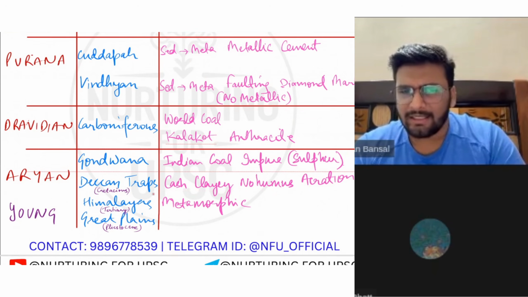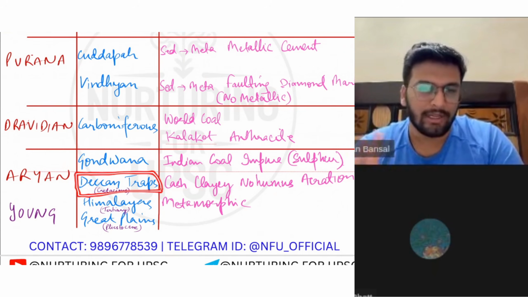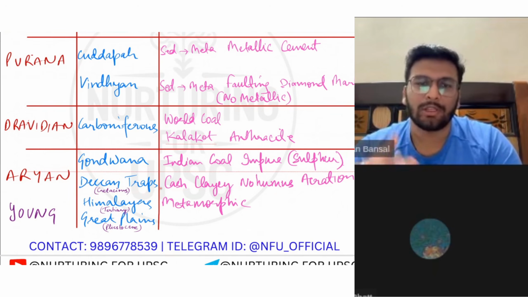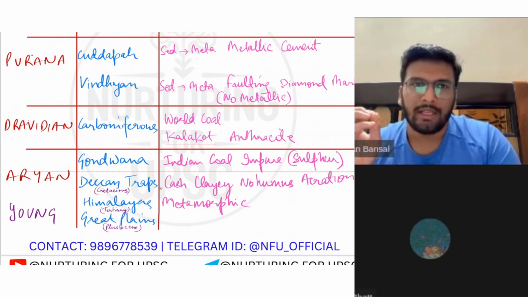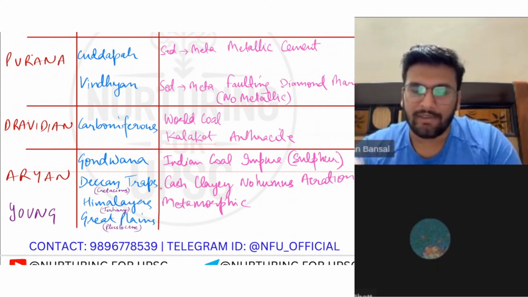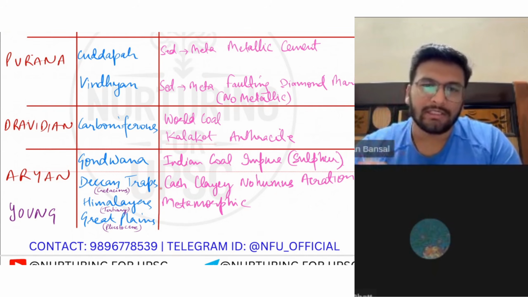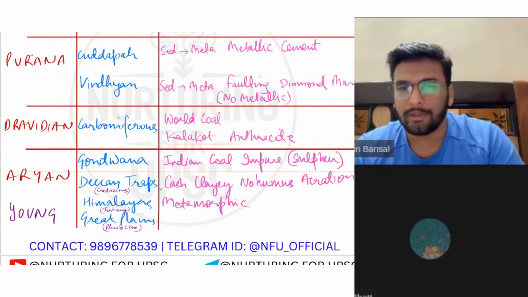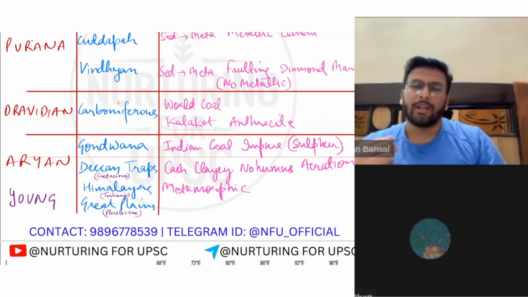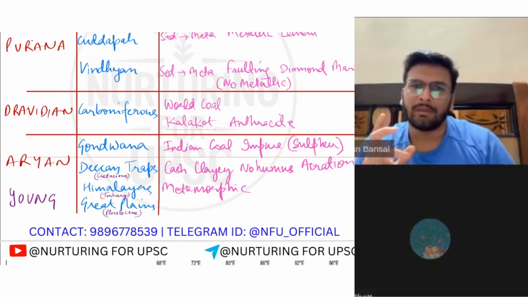Now I guess I wrote a very good answer when this question was asked in mains, Deccan Traps, just because I was able to link up all these things. They asked the economic potential of Deccan Traps. I gave particular examples: the groundnut industry is present in Gujarat, the Karnataka industry is present, the sugarcane industry is present over here. I drew the perfect map, like a geography optional student. I was able to do it because I could extrapolate my understanding in the form of bluffing.